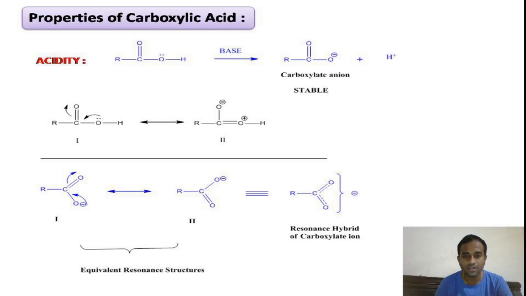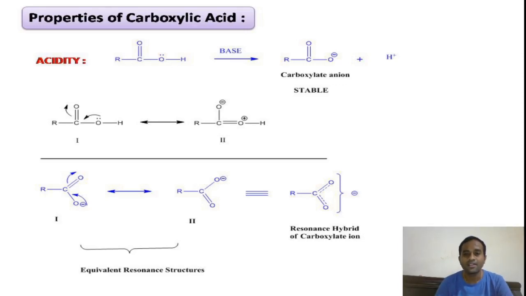This is not a fair situation where the electronegative oxygen atom is carrying positive charge, so it attracts the electron pair from the adjacent sigma bond, and thereby the hydrogen atom becomes weak. In presence of base, it is easily lost during the neutralization reaction. So based on resonance structure 2, we can say that our carboxylic acids are acidic in nature.